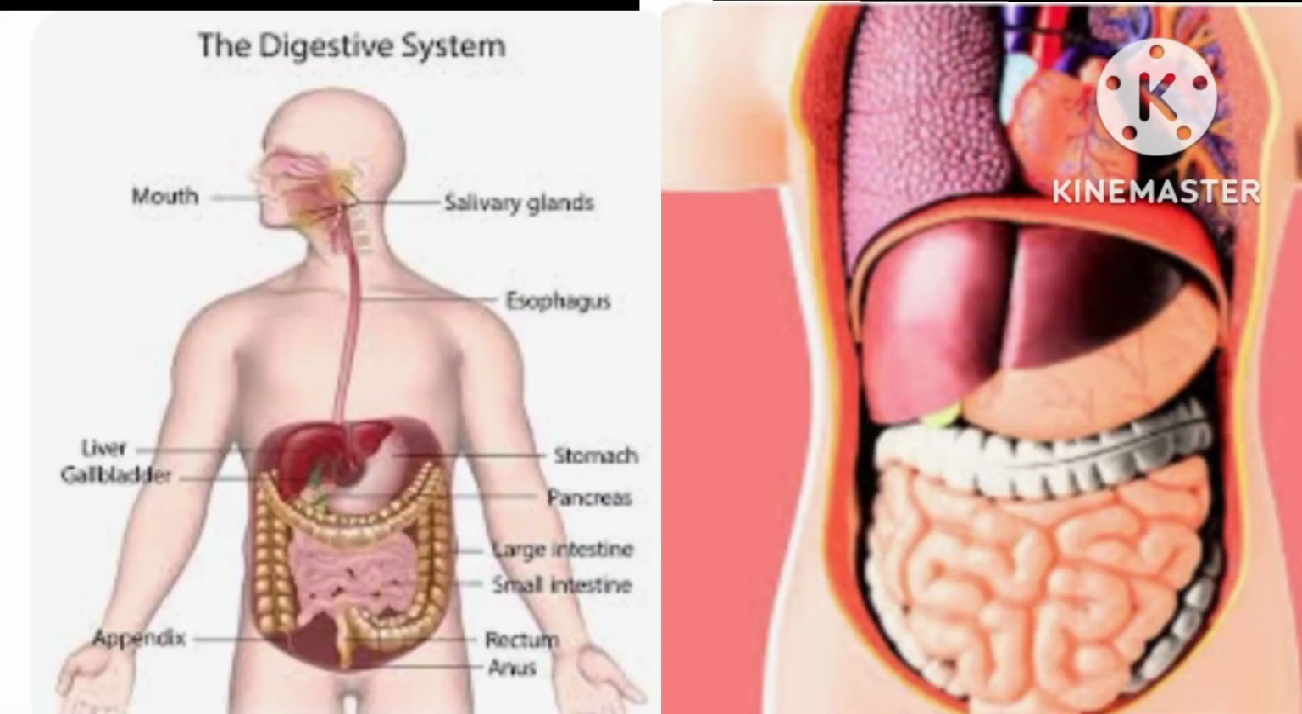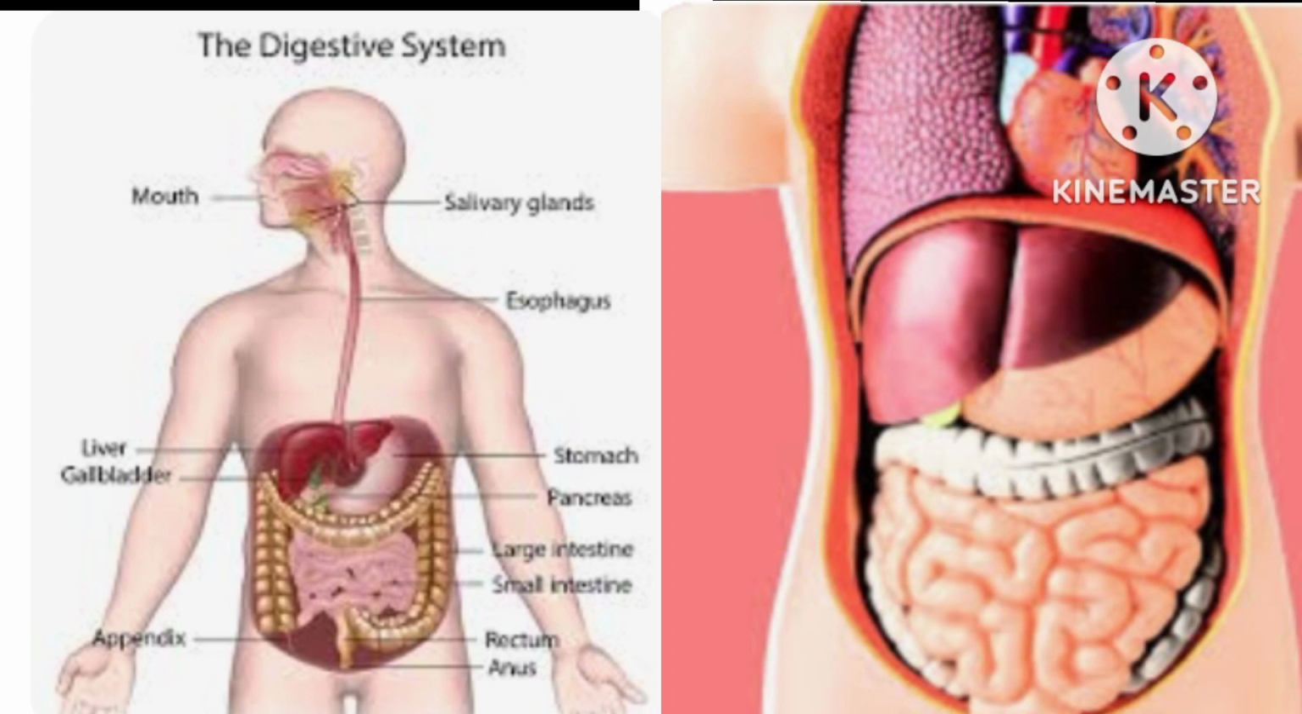Functions of the digestive system. By the time you place food in your mouth, the digestive system starts working. The mouth, the esophagus, stomach, and small and large intestines work together to break down foods so that the body will absorb food nutrients. There are three main functions of the digestive system.